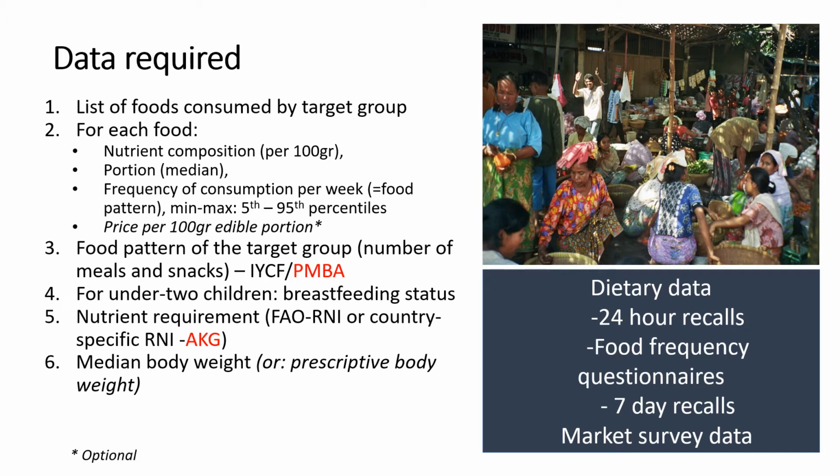If you have more than 1 day but not 7-day data, you can also use that. For example, a food frequency questionnaire. The key is that you will be converting the information into frequency of consumption per week or meals per week.